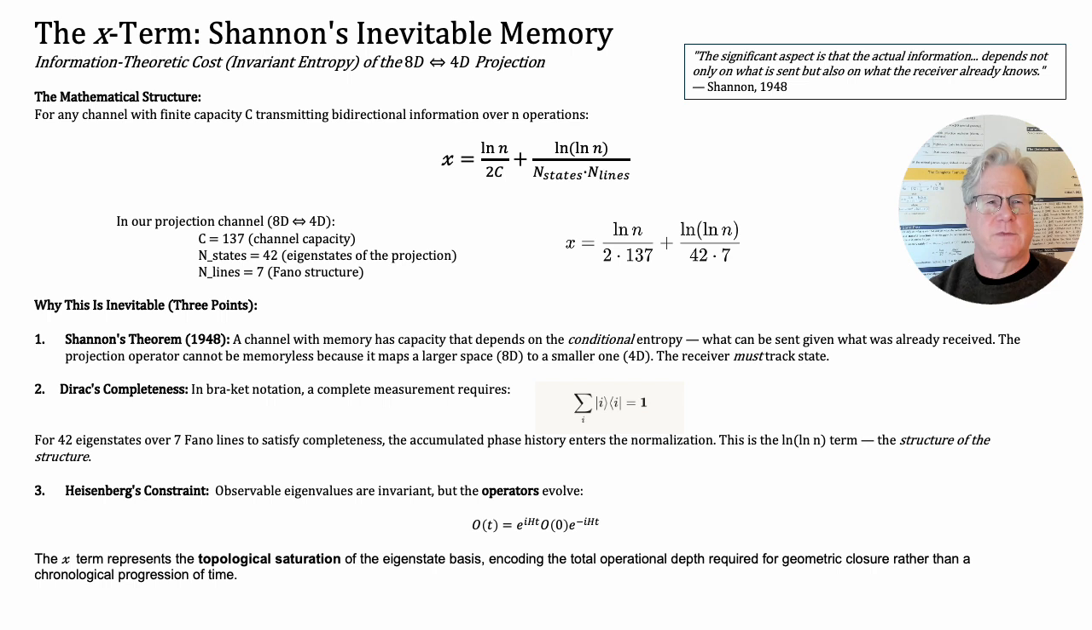In our formula, the log-log term represents structure of the structure. In the denominator, the dot product of 42 times 7 literally shows how the 42 eigenstates and the 7 Fano lines echo entirely through the derivation.